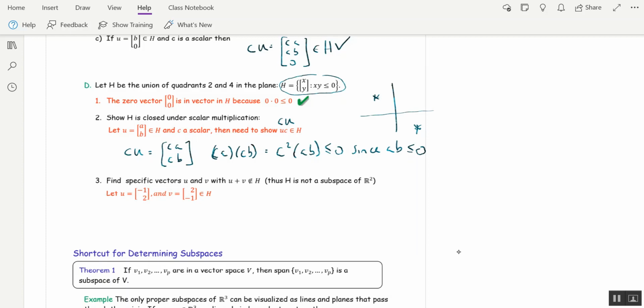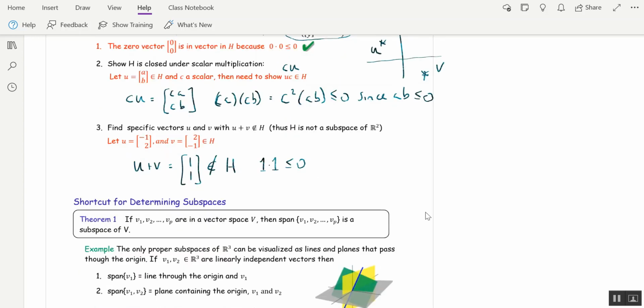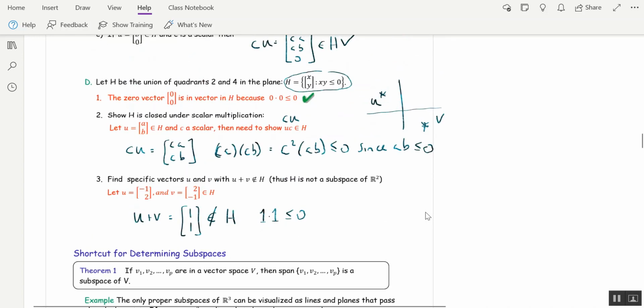So I took a vector u in quadrant 2, and I took another vector v in quadrant 4. Let's add those together, and you'll see we're not in quadrants 2 or 4 anymore. u plus v is equal to (1, 1). Well, that's in quadrant 1. That's not in H, since 1 times 1 is not less than or equal to 0. So H is not a subspace of R2. Okay, so in this last example, we showed something was not a subspace, and that's pretty much the only way to do it. You have to find one of the axioms that's violated.